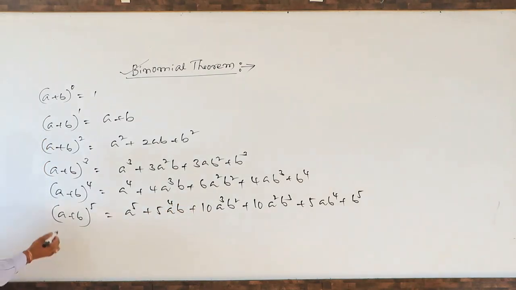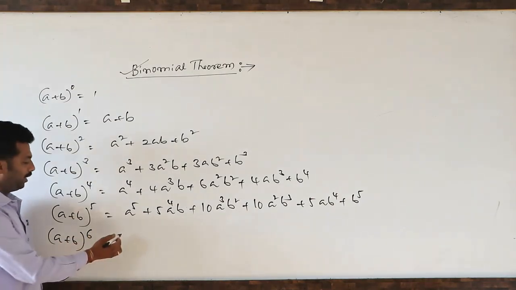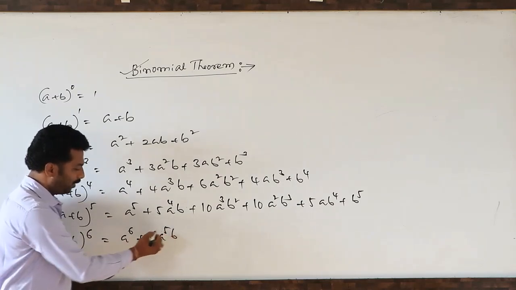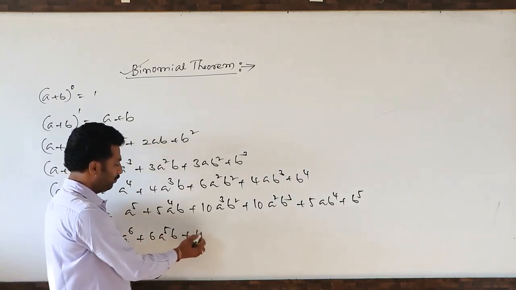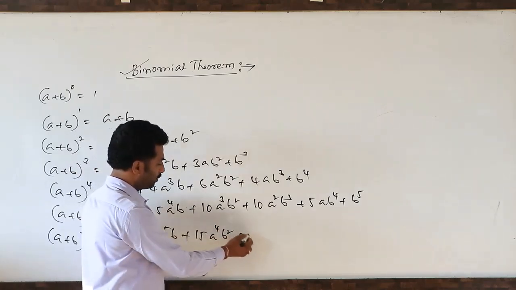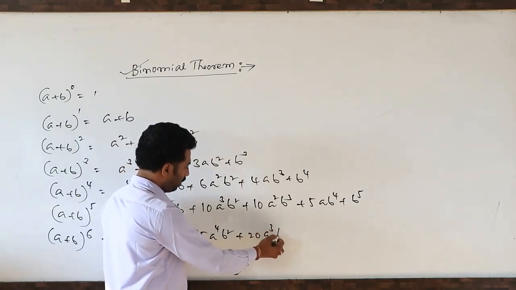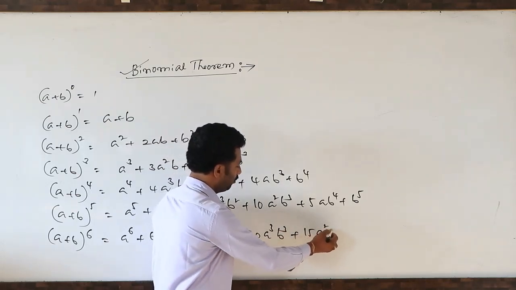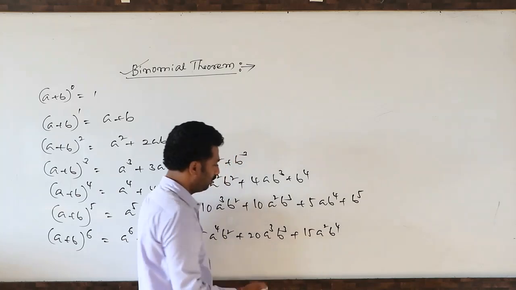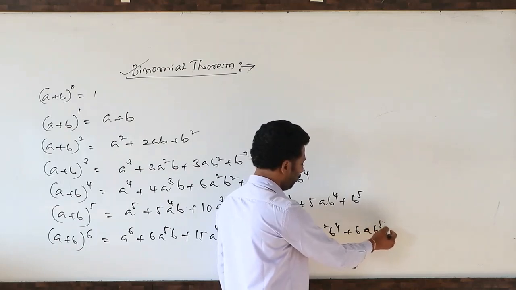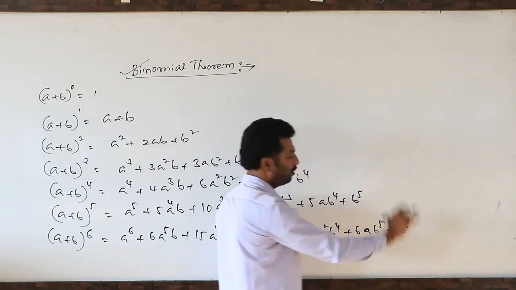You can write a plus b whole to the power 6 also: a power 6 plus 6 a to the power 5 b plus 15 a to the power 4 b square plus 20 a cube b cube plus 15 a square b power 4 plus 6 a b power 5 plus b to the power 6.